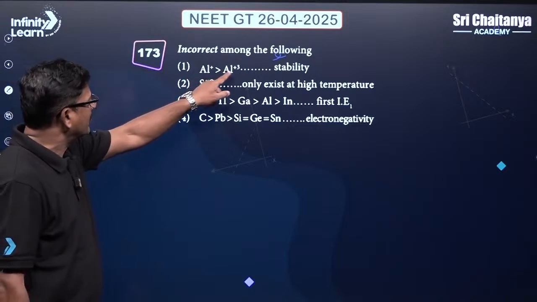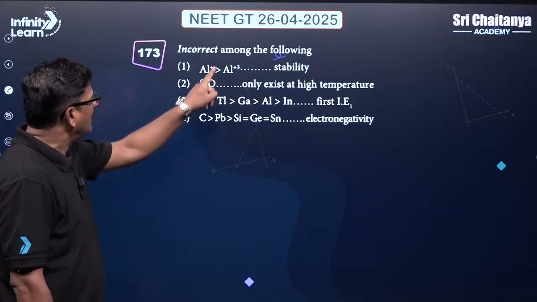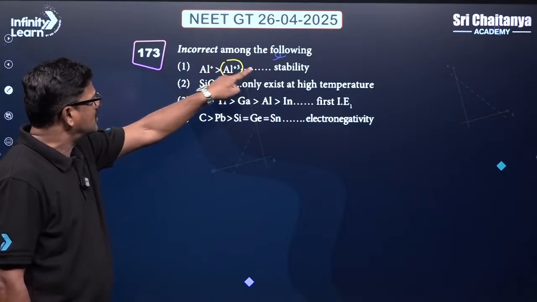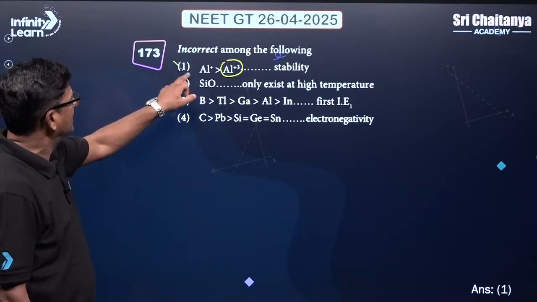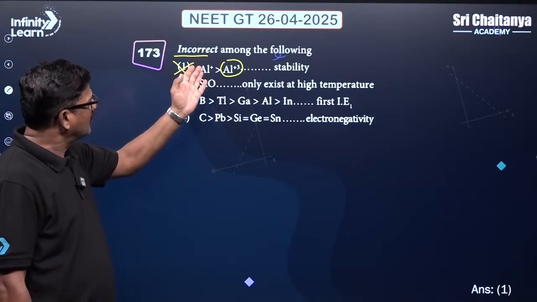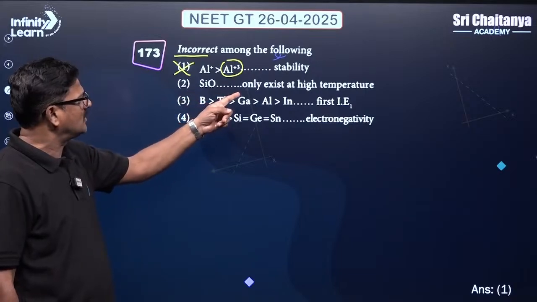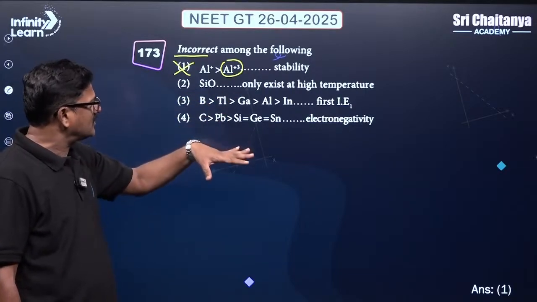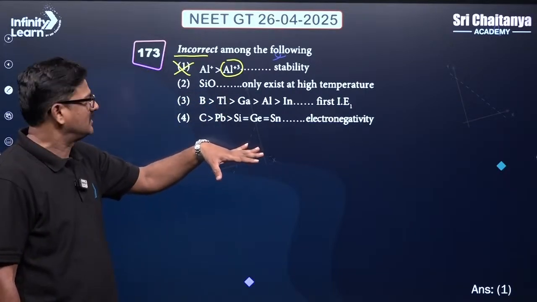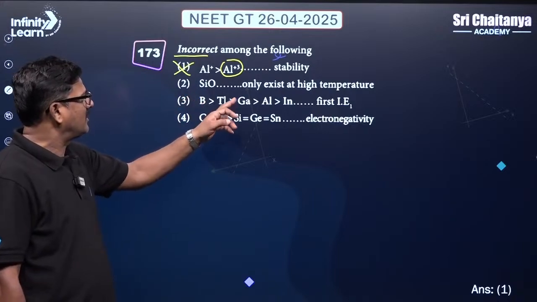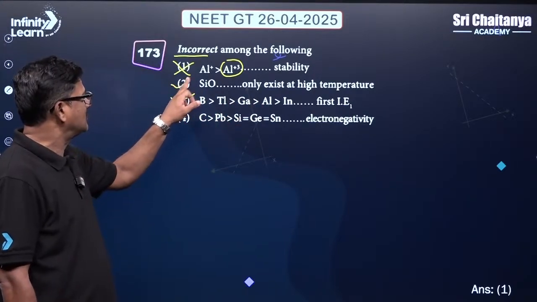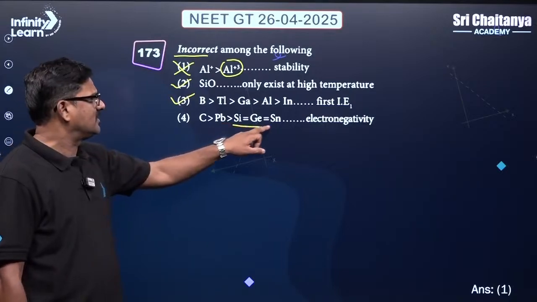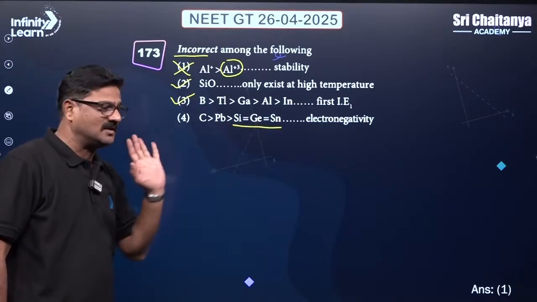Incorrect: aluminum 1 plus is bigger than aluminum 3 plus, and aluminum 3 is more stable than aluminum 1, which is not actually correct. Here only you got it. Silicon monoxide exists only at high temperature; at low temperature it exists as silicon dioxide. And for boron, aluminum, gallium, indium, thallium, the first ionization energy trend is correct. And the electronegativity of silicon, germanium, tin is almost nearly the same.